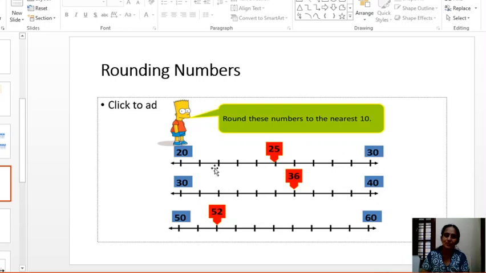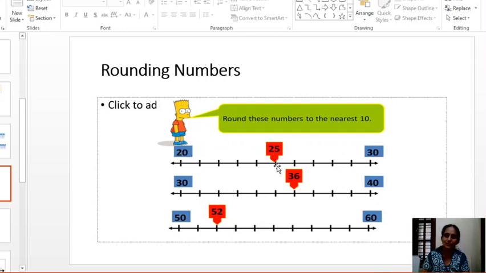When 22 people attended your birthday party, we will say around 20 people came. We cannot say 30 people, right? 22 is nearer to 20 than 30, the distance to 30 is far. So we will round off the number to 20, not 30.